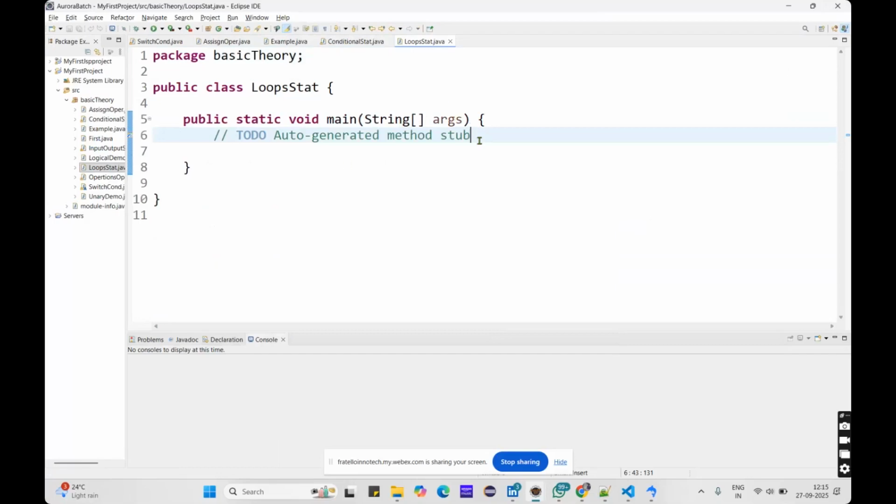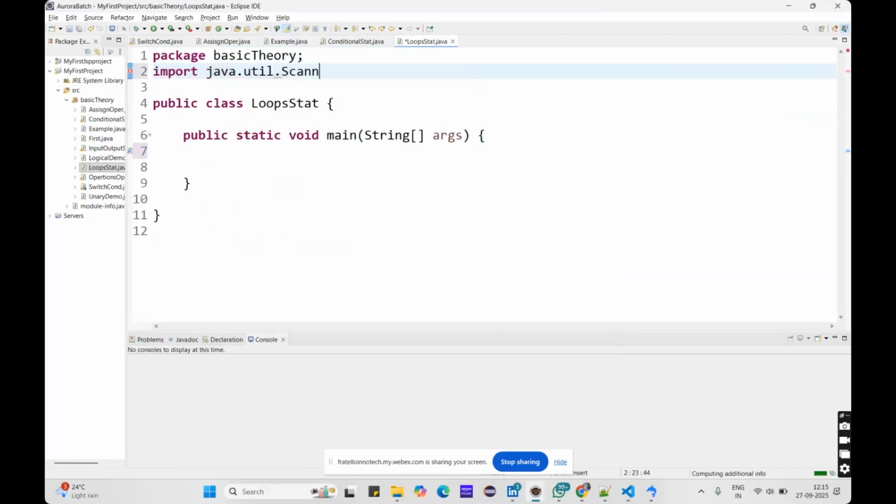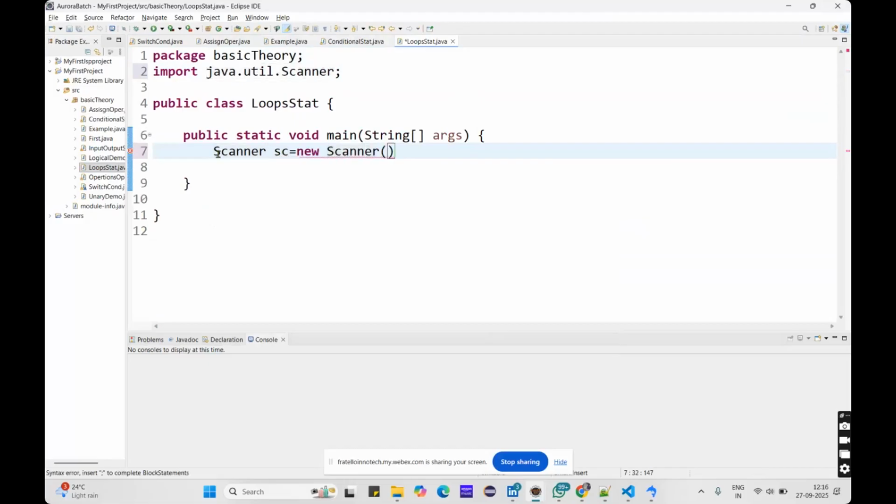To take the input from the user, we need to import the Scanner class: import java.util.Scanner. Now I need to create the object first. Let me create the object of the Scanner class to take the input from the user: Scanner with System.in.